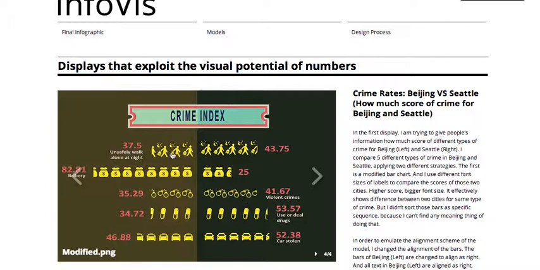I use icons to represent different kinds of crime, and each icon such as this one represents a unit for each index. I proportionately cut the icon to a specific score, such as this one, where you can only see half of the small icon.